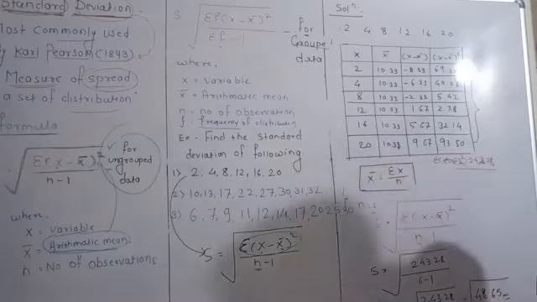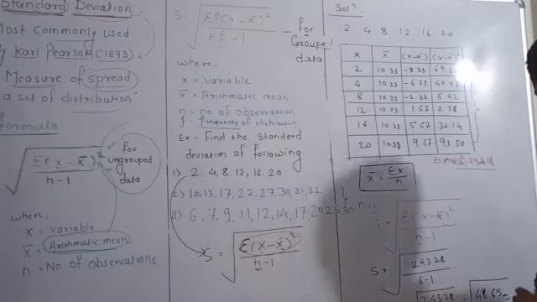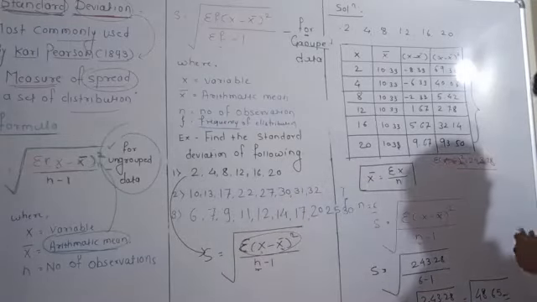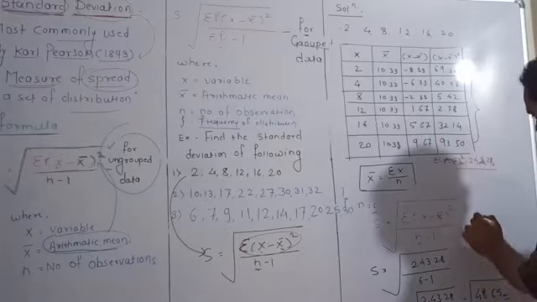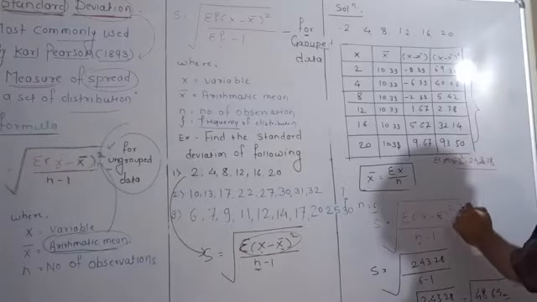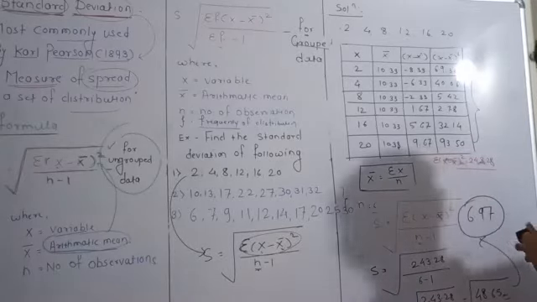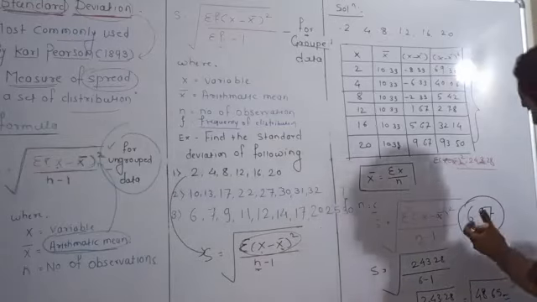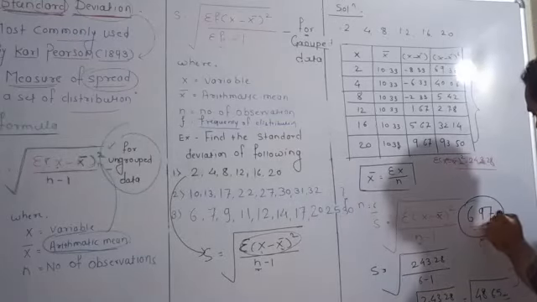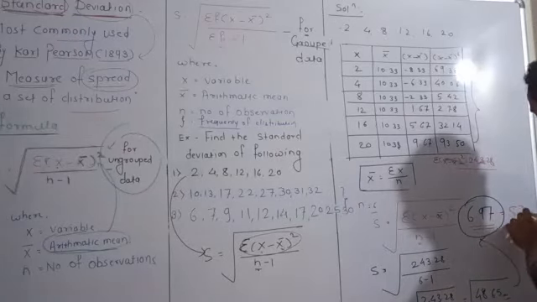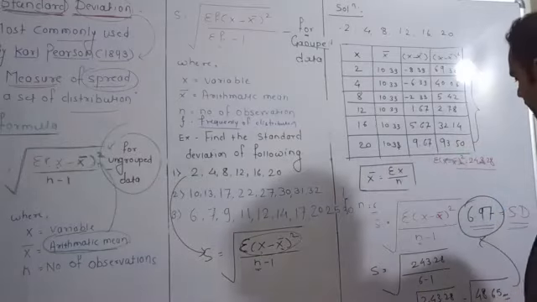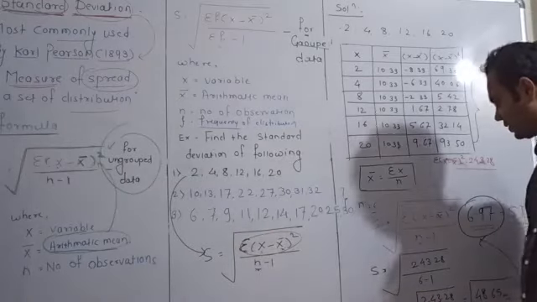6.97. So this 6.97 will be your standard deviation.